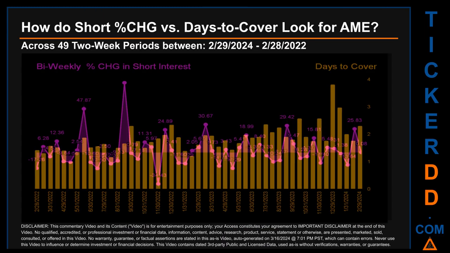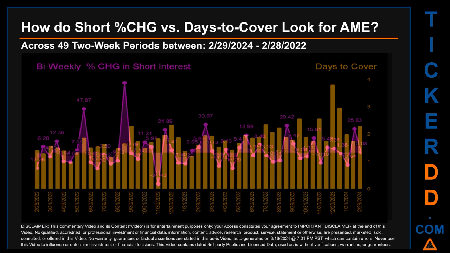Zooming out, I looked across 49 two-week snapshots, from latest found, February 29, 2024 to oldest found, February 28, 2022. In the graph, I overlaid bi-weekly percentage change in short interests against days to cover. Across these 49 two-week snapshots, the average percentage change of short interest was about 2.06%. Other interesting data points include: the largest percentage increase in short interest was 76.48%. It occurred once on September 15, 2022 settlement date.